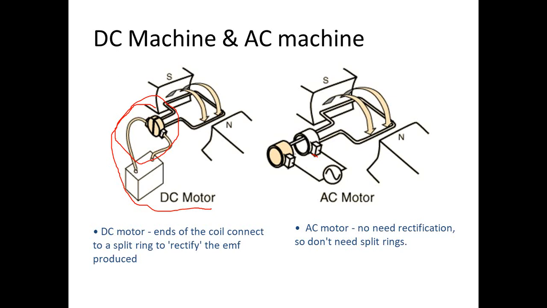So in a DC machine, you know that we saw the operating principle. So this is A and this is B. Okay, the split ring will start to rotate along with your coil. So this coil terminal is fixed with A, and the coil terminal at the other end is fixed with B. During the next half rotation, this A will go to here and B will go to the opposite polarity, and simultaneously the current direction will change, so that we saw the output will be positive in the DC generator, right? It will be like this.